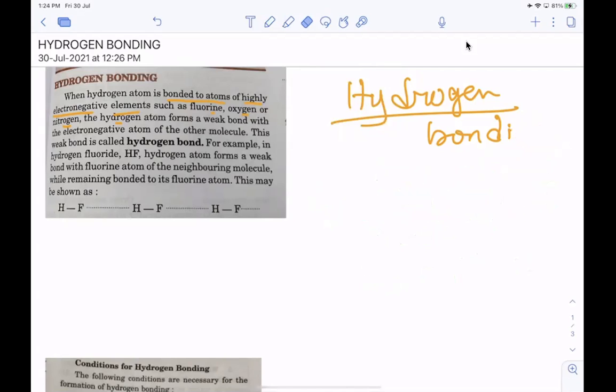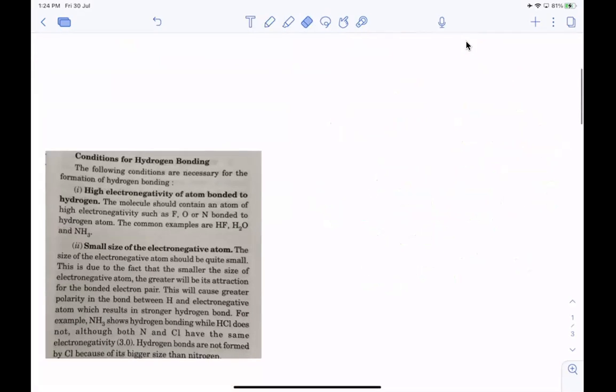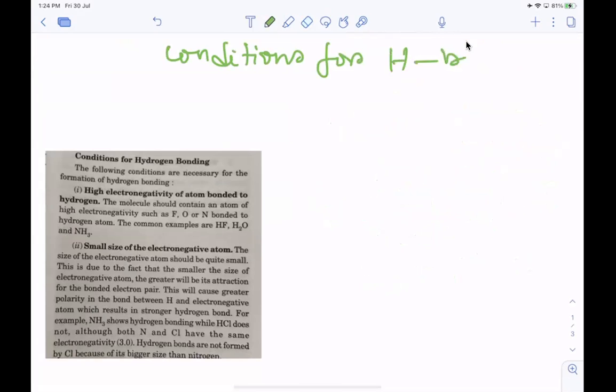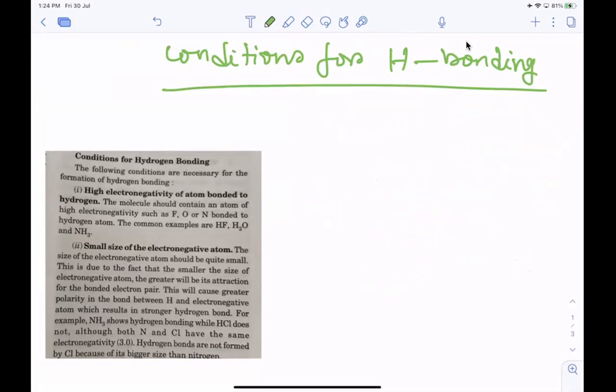Now next is the conditions for hydrogen bonding. Two conditions are very important.